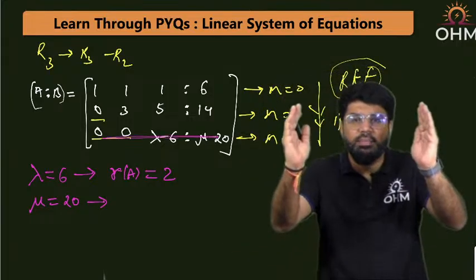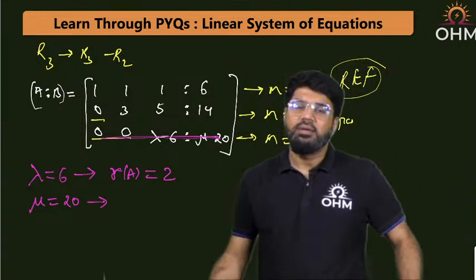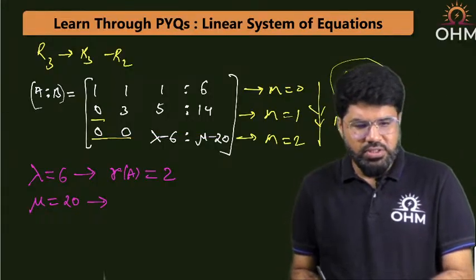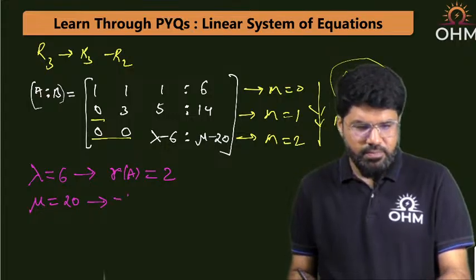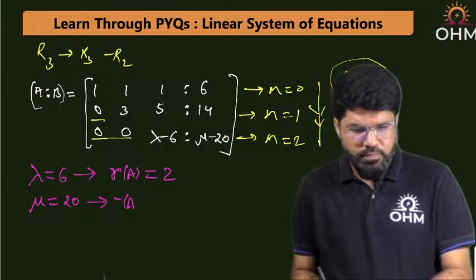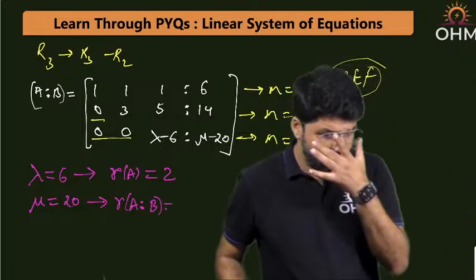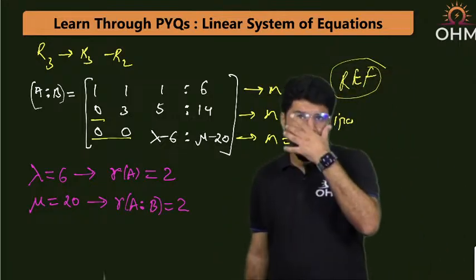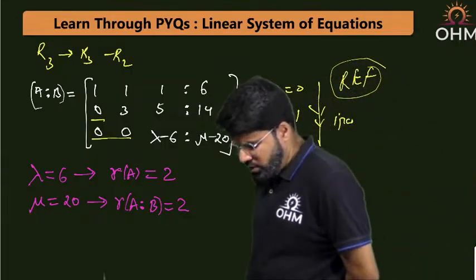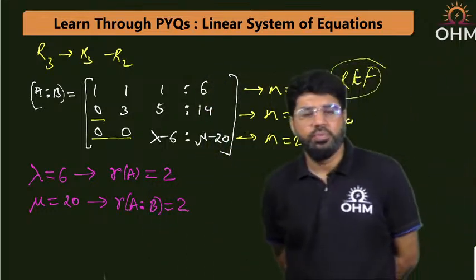So if you look into the bigger matrix, what is my bigger matrix? A|B. So for the bigger matrix, what is going to be the rank? For the bigger matrix also, the rank will become 2, only 2 non-zero rows, the above 2. So what is the rank now? For A|B it is 2. Rank of A also 2, rank of A|B also equal to 2.